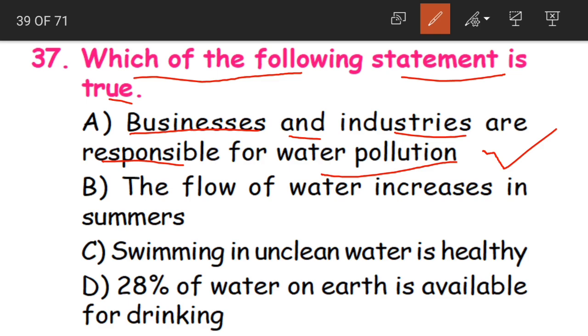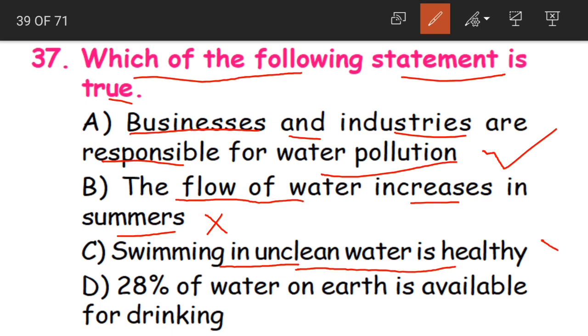The second one: the flow of water increases in summer. No, this is not true. In summer we have less water, so the flow of water is not going to increase. Swimming in unclean water is healthy. Unclean is water which is not clean.